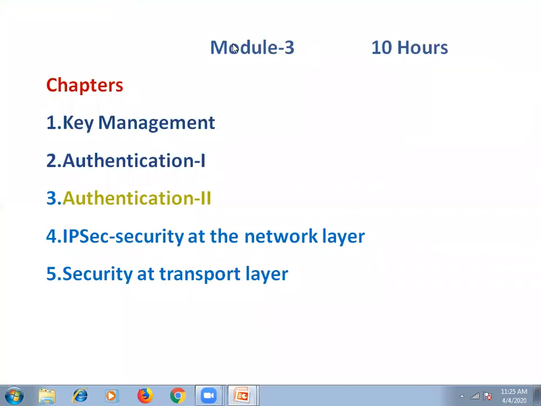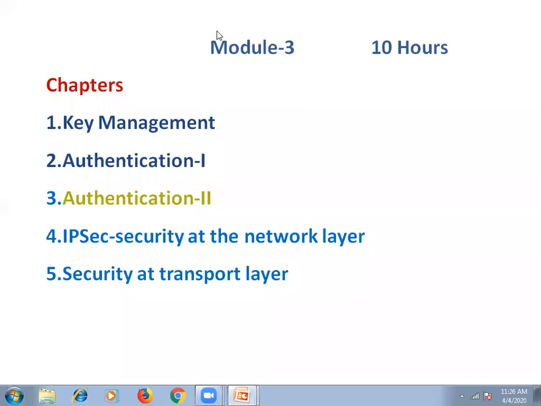So yesterday we started with the third chapter of module 3, that was authentication 2. In that we came across the concept of centralized authentication. After getting the introduction of centralized authentication, we found the differences between public key cryptography as well as secret key cryptography, and we understood that secret key cryptography is far better compared to public key cryptography.